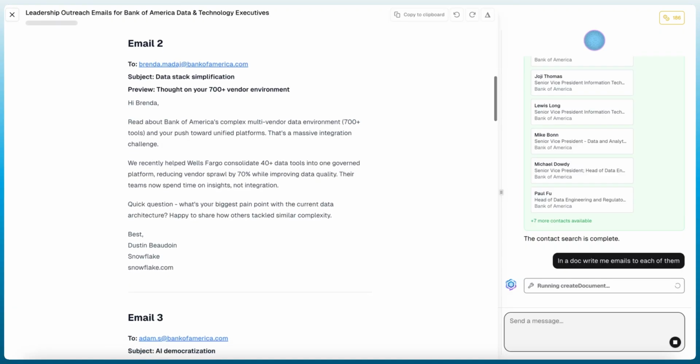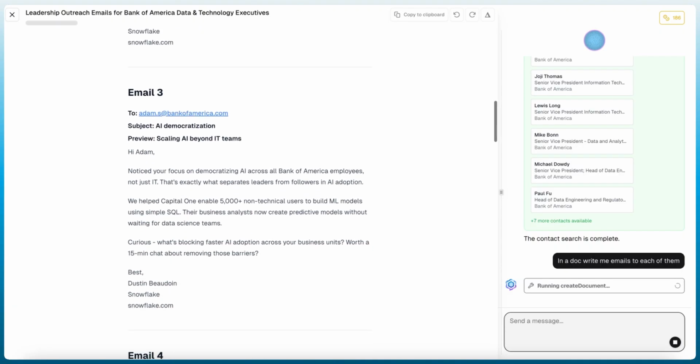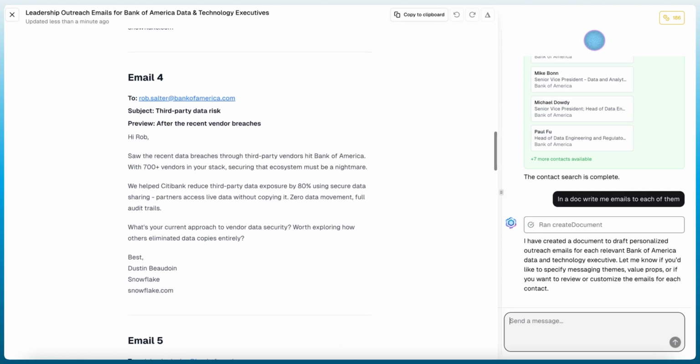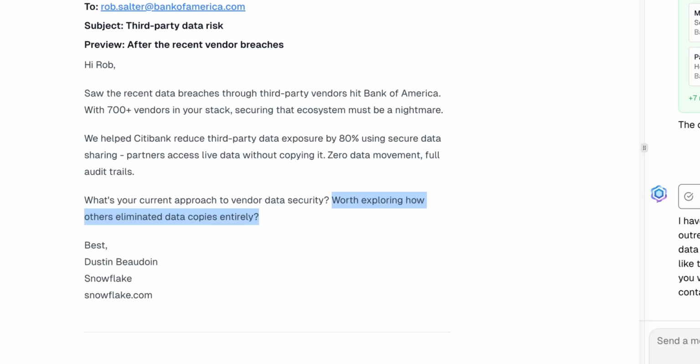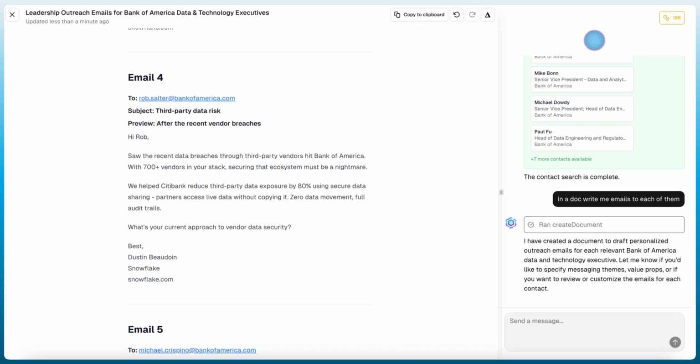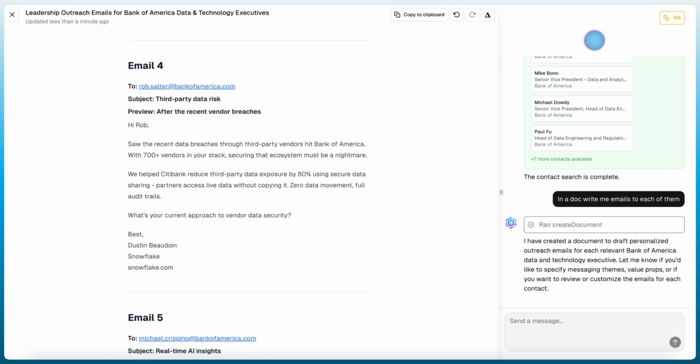And if I want to, I can obviously update these, make changes further before ultimately sending them out. So for instance, maybe I don't like how it ended this call to action. I'm going to make that a little bit different and lead with just an open-ended question to try to start a conversation here. So you have the ability to make those edits. I could also ask ChatAE to focus on different pieces of the research or tweak any of the other pieces of the messaging that I would like.